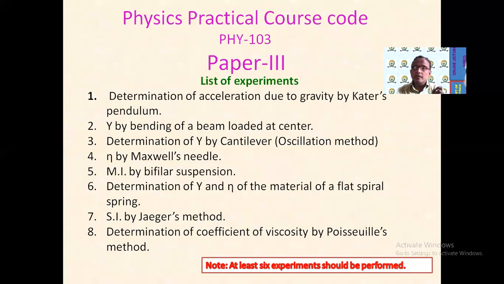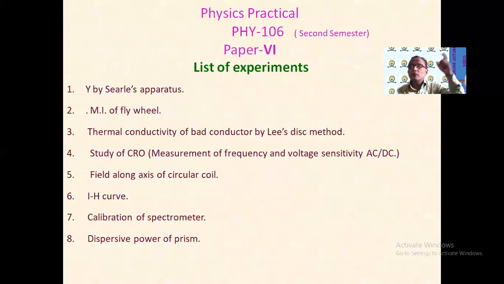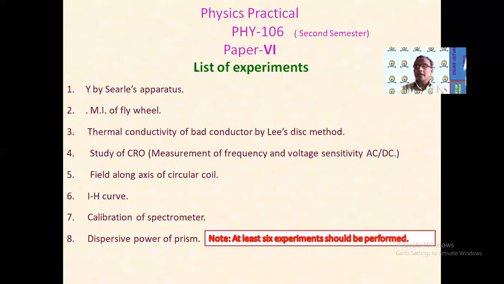Out of these 16 practicals, one experiment you have to perform in the examination. These two papers, number 3 and number 6, will be combined in the second semester, and the practical examination will be conducted. The student has to draw one paper, and whatever experiment he gets, he has to perform that experiment. Out of these 16, one experiment will be allotted to each student, and it will be of 100 marks in the examination.